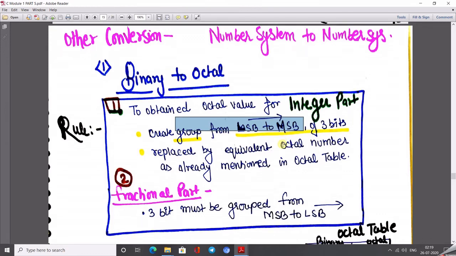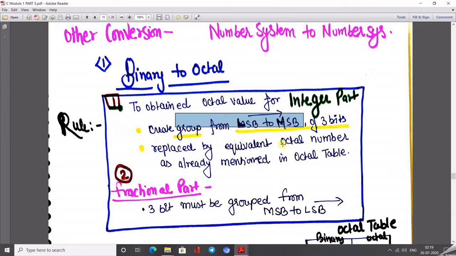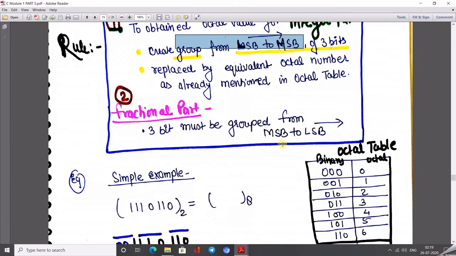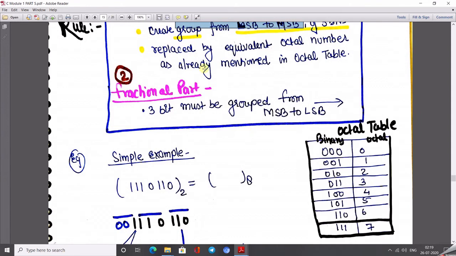Then, with the help of the binary to octal number system table, we can just write the equivalent octal value. In the case of a fractional value, take 3 bits, that means create groups of 3 bits also, but from where to where? From MSB to LSB, that means after the decimal point, from the MSB to the LSB.